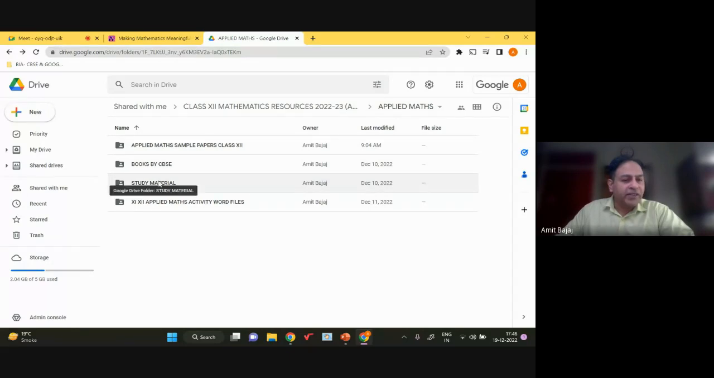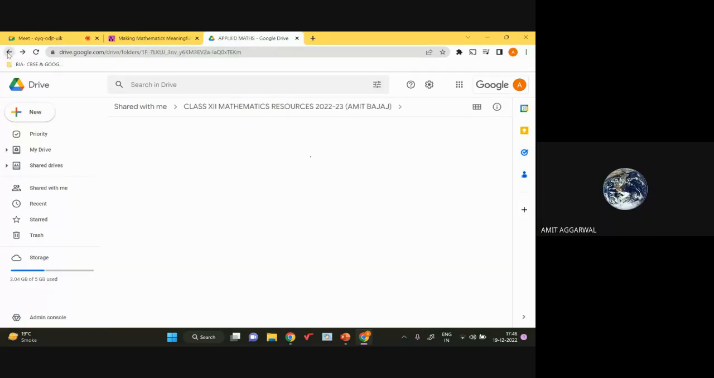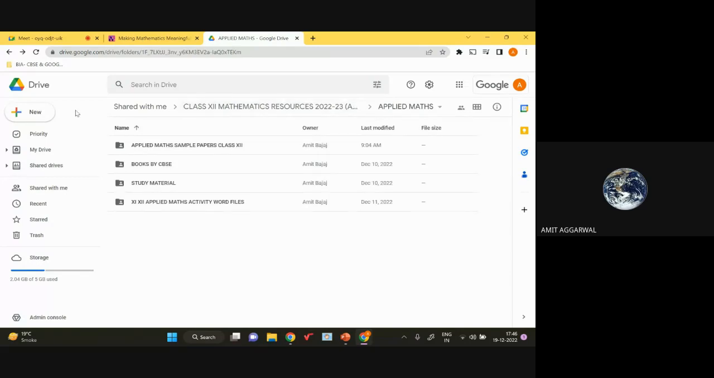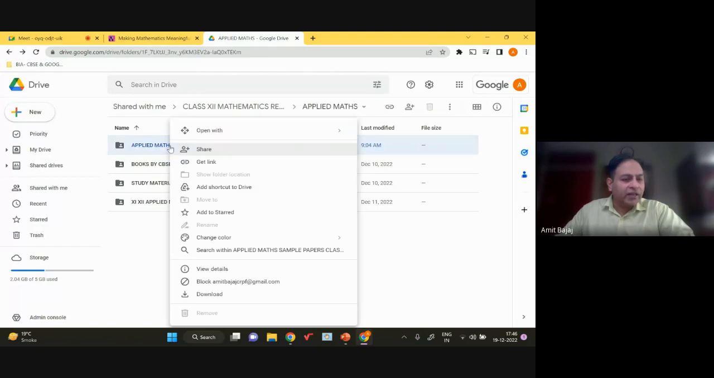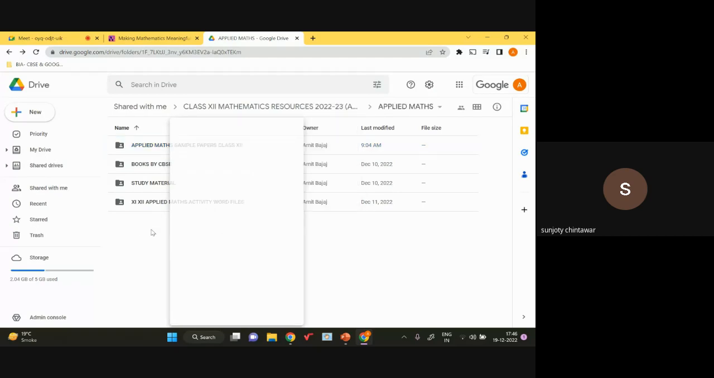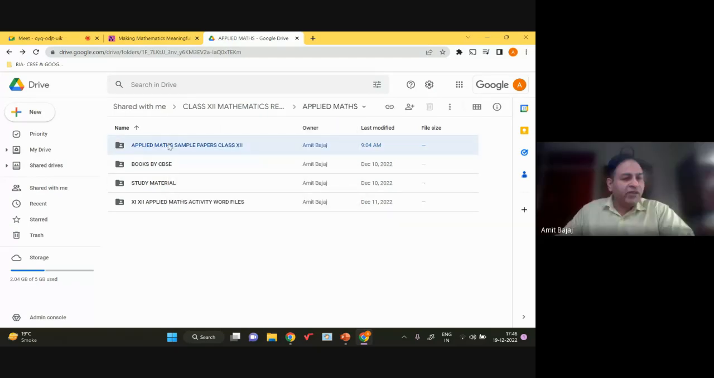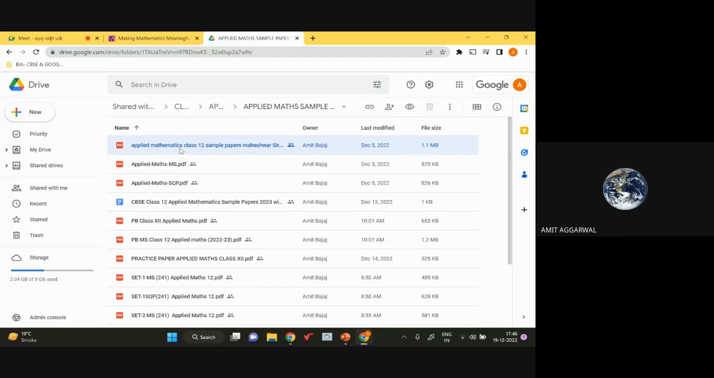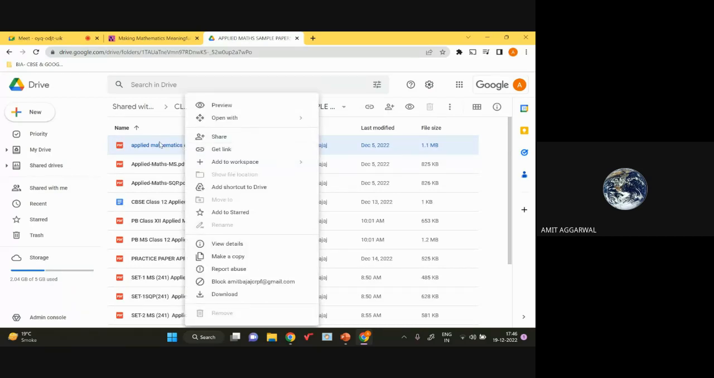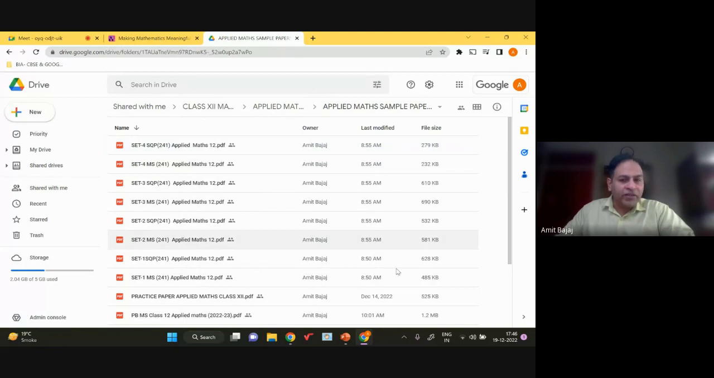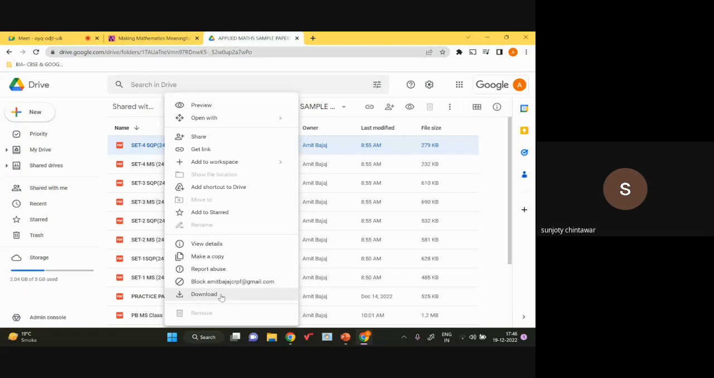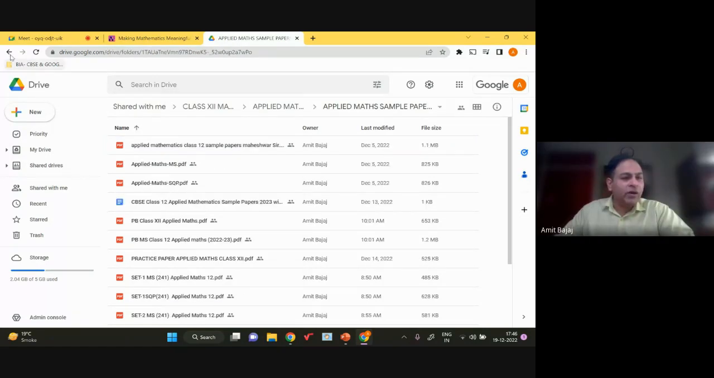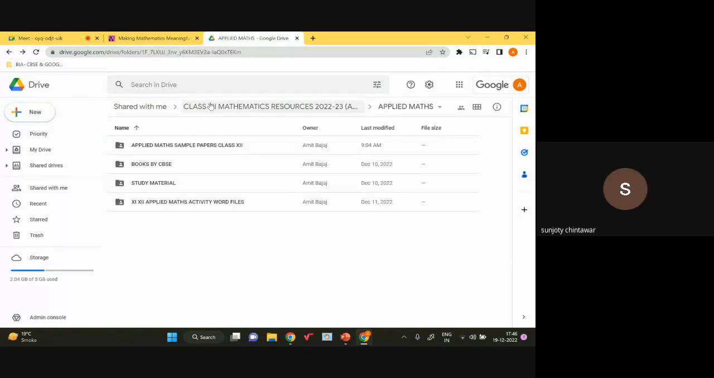Similarly, there are books by CBSE, study material. Can we download these sample papers? Oh, yes, of course you can. When I right click, you will see there is the option of download at the bottom. So you can download the whole folder as well, not only file-wise. Sometimes they ask for a subscription and all these things, but no. I have uploaded everything on my personal account, so you can easily download. When you right click, there's the option for download. Everything is freely available over here.